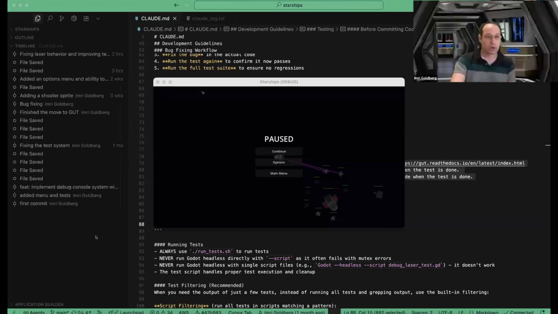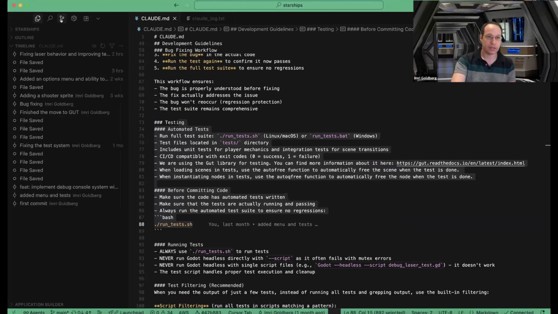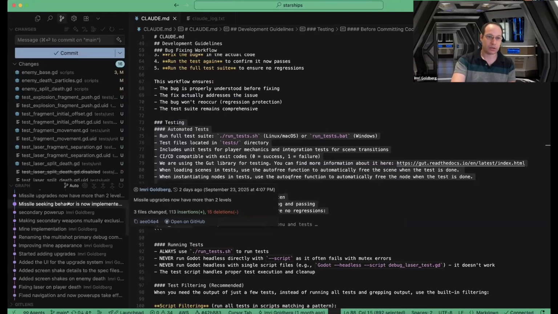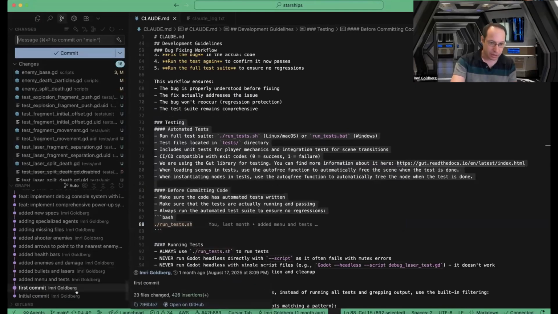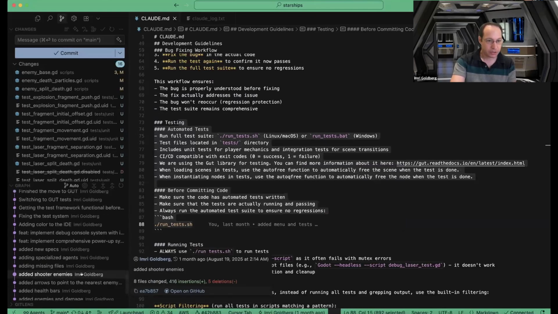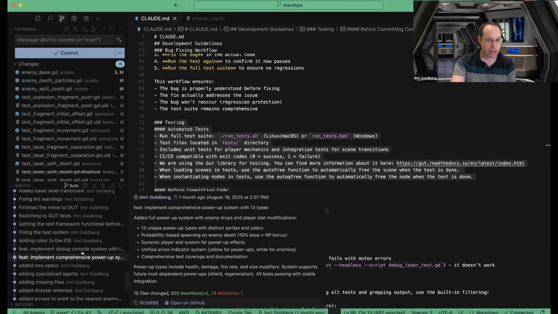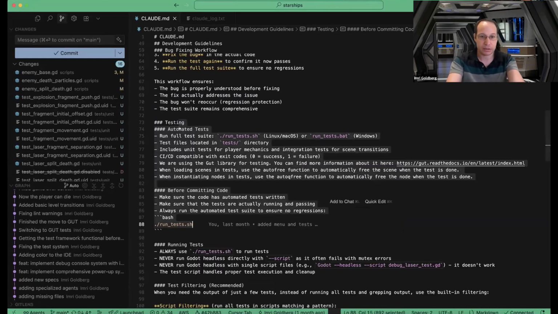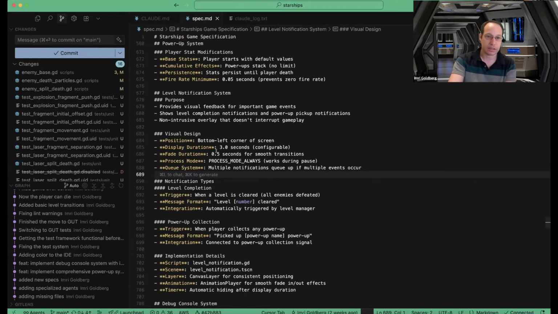Another important thing is that whenever a feature is completed, and I actually want to share the screen again just to show you, I always commit. So I have the history from when this started a month ago. This is the first commit, and I added shooter enemies. I have a spec file. Let me show, that's the spec.